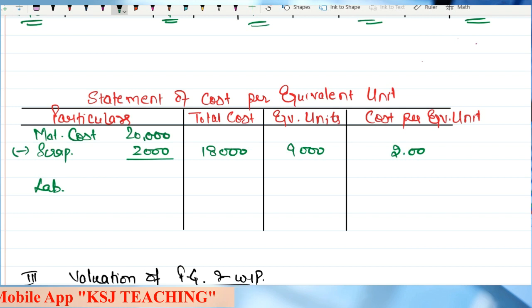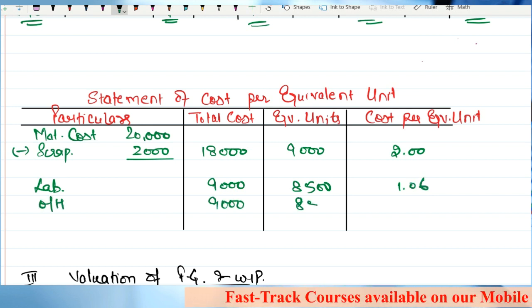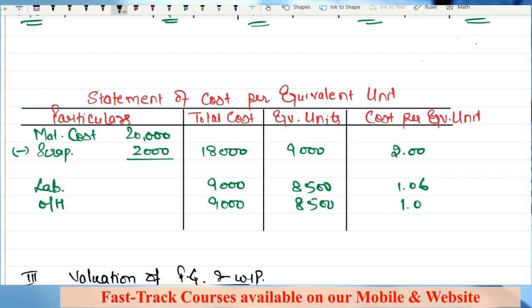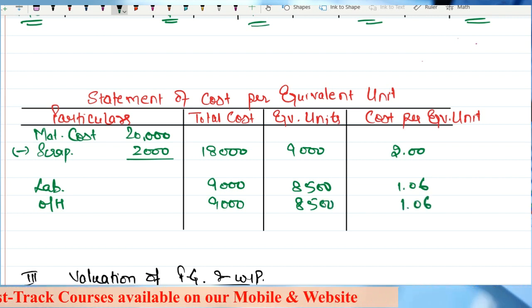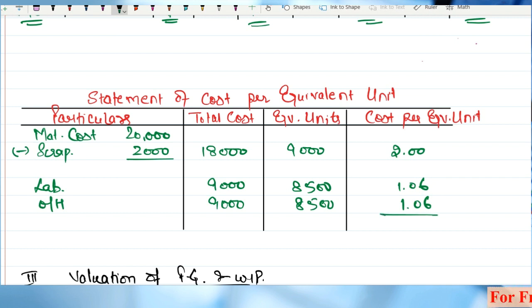Labor cost is 9,000 and units are 8,500, so it will be 1.06. What about the overhead? Same, 9,000 and 8,500 units, 1.06. So the total will be 2 plus 1.06 plus 1.06. This will be 4.12.